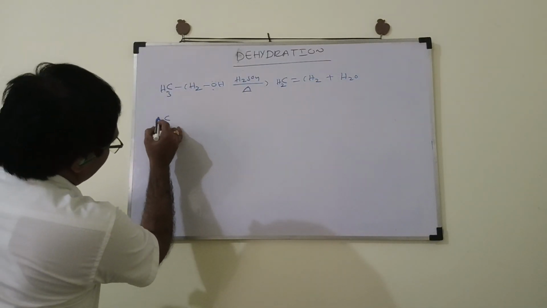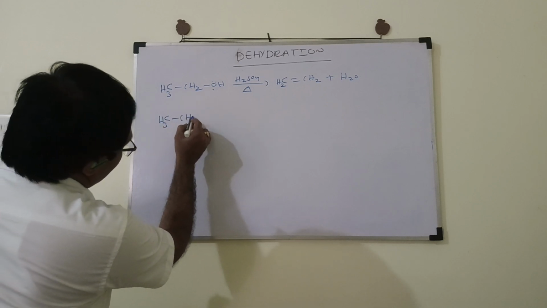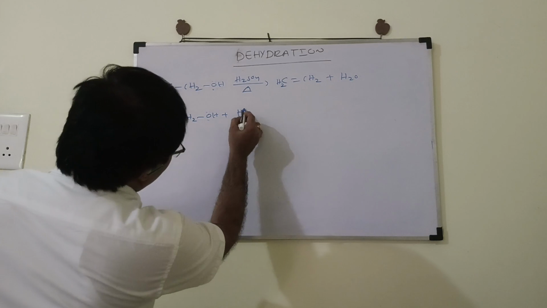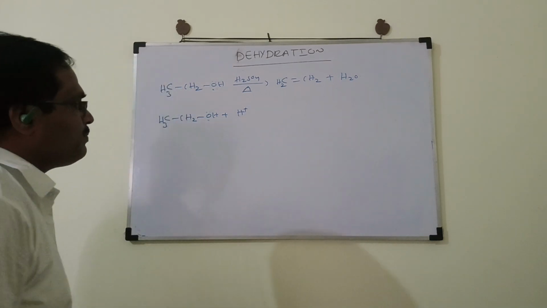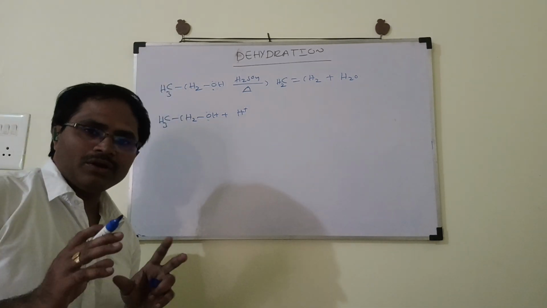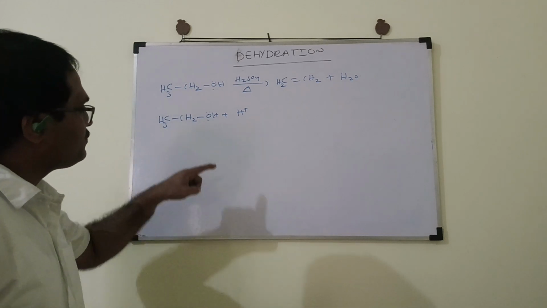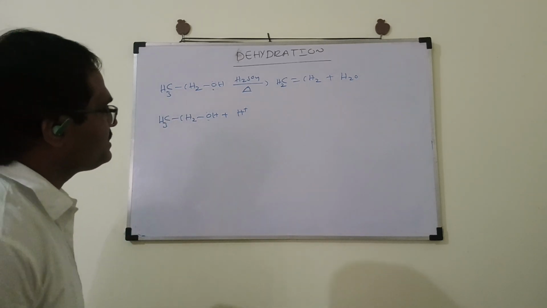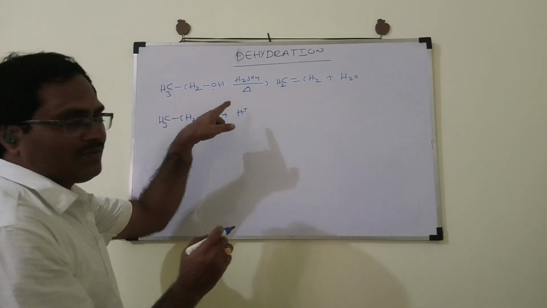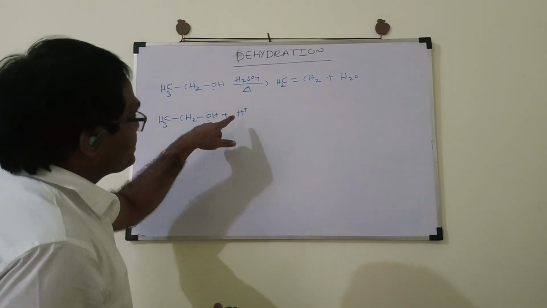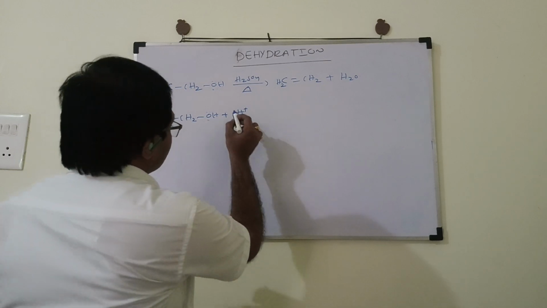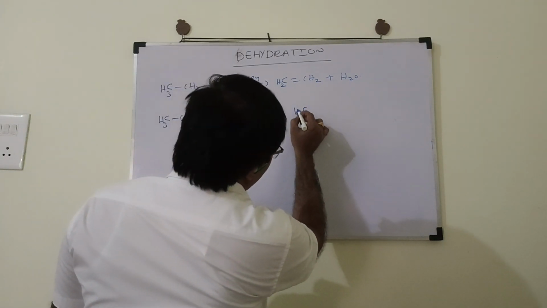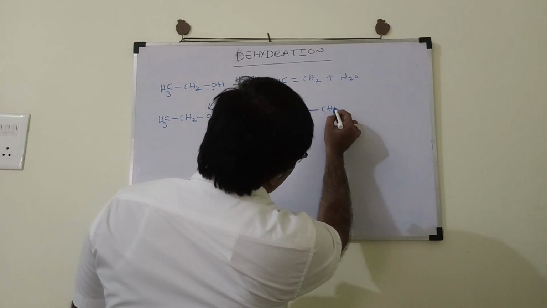If you look at the ethyl alcohol molecule, that acts as a Lewis base. So we know that electron-rich compounds are Lewis bases. Since we have a lone pair on oxygen, it acts as a Lewis base. H plus acts as a catalyst. From where does H plus come? H plus comes from sulfuric acid. So H plus acts as a Lewis acid that attacks the Lewis base and produces an intermediate like this.